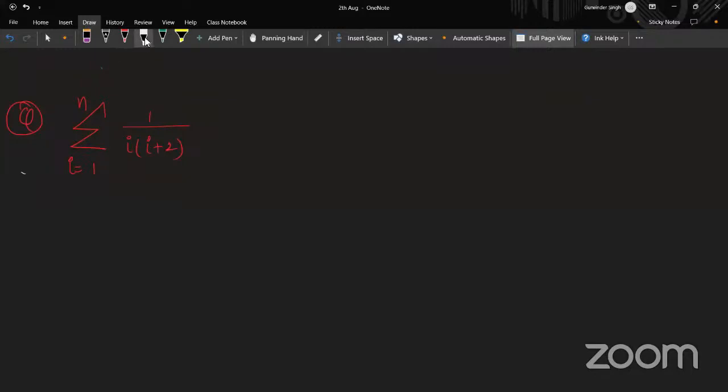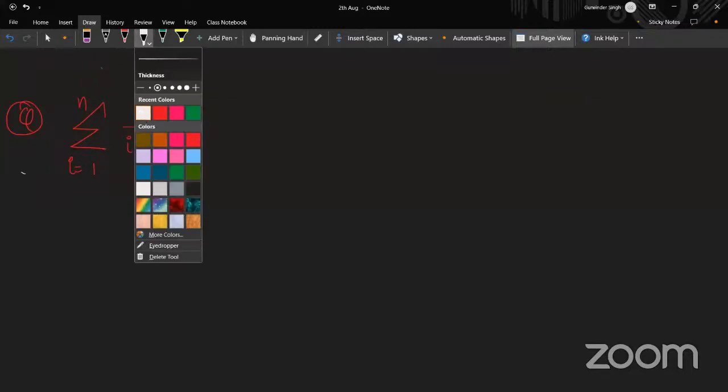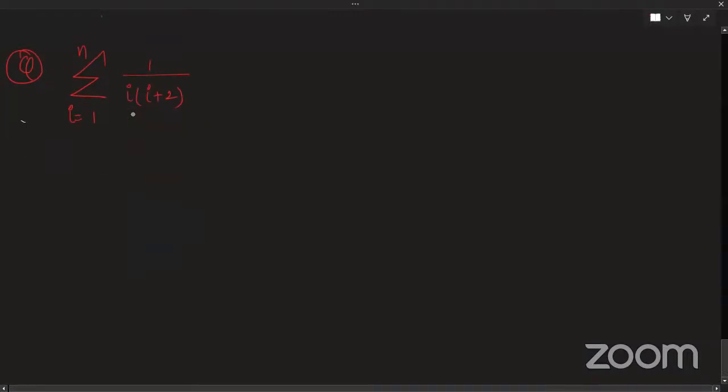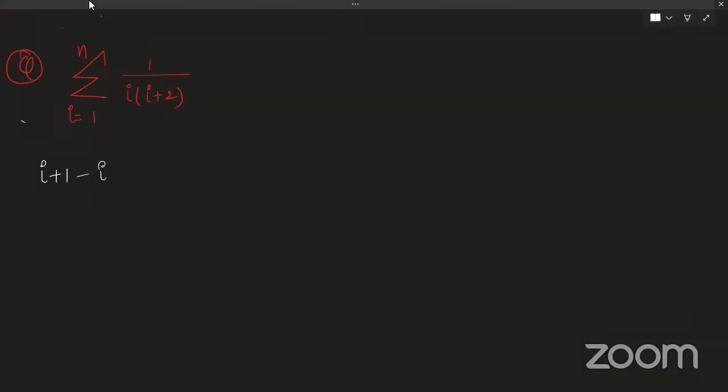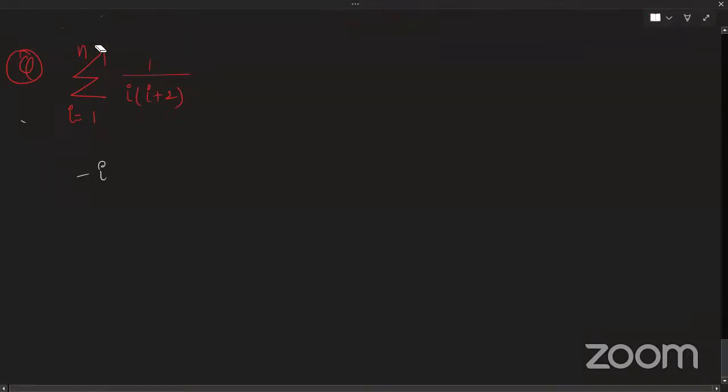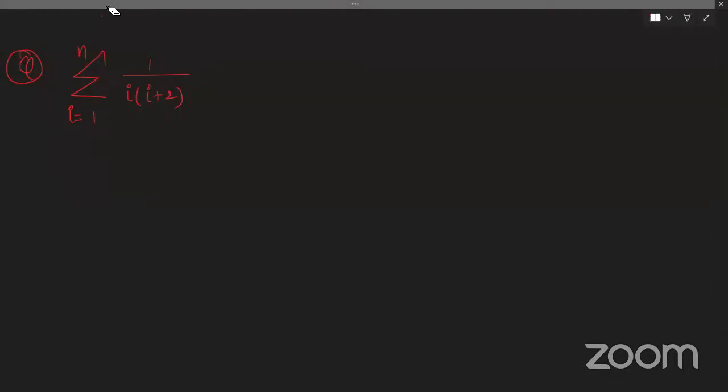Distributive property. Distributive, okay. Sir, can we write 1 as i plus 1 minus i? Okay, how will that work? But that will not create a telescopic series. That won't create a telescopic series.